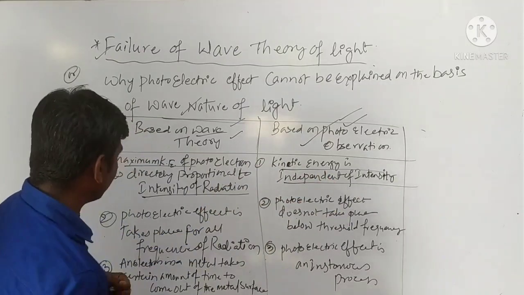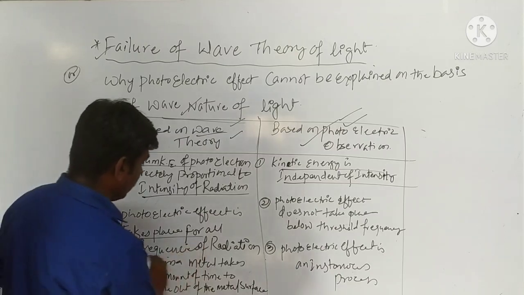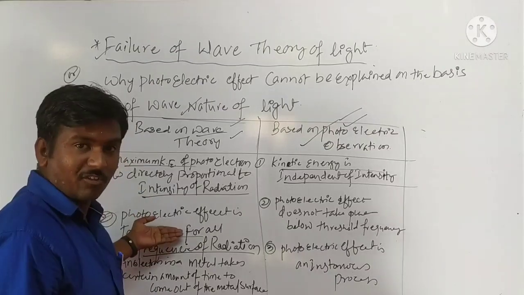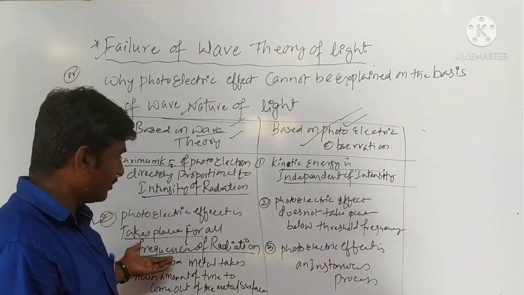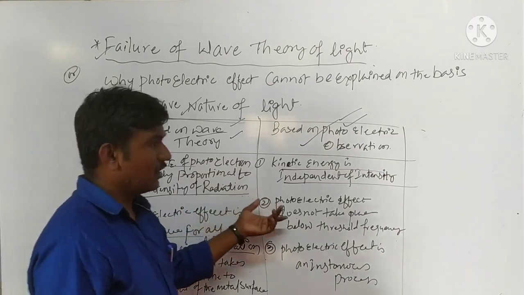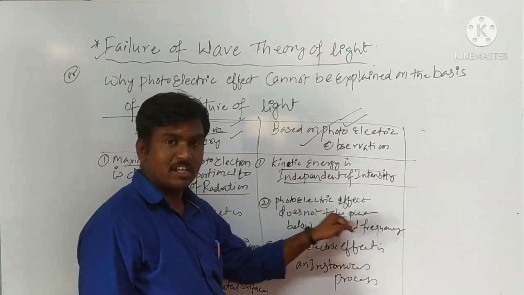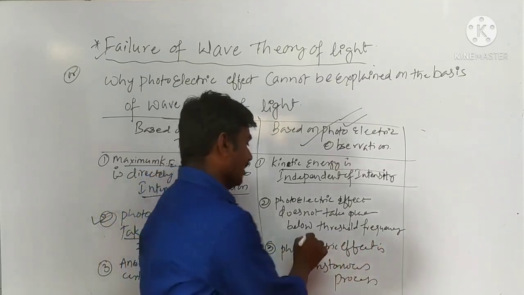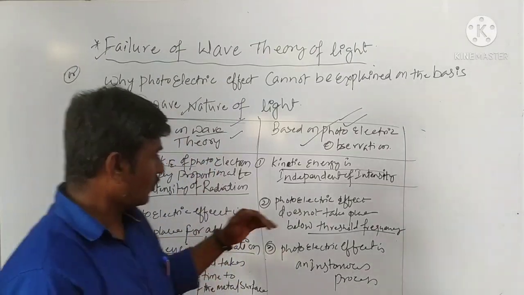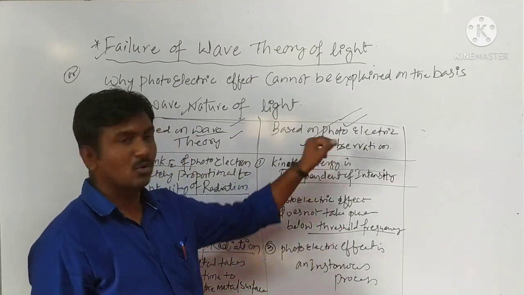Okay, independent of intensity. So second, photoelectric effect takes place for frequencies of radiation. Okay, so according to wave theory क्या होता है? So photoelectric होना मतलब हमारे क्या चाहिए? Frequencies. So those are the frequencies which are proportional to radiation. According to photoelectric effect, the photoelectric effect does not take place below the threshold frequency. Okay, अगर आपको threshold frequency ज़्यादा रहा, that means more the frequency to escape the electrons. That means above the threshold frequency there is a possibility of photoelectric effect.